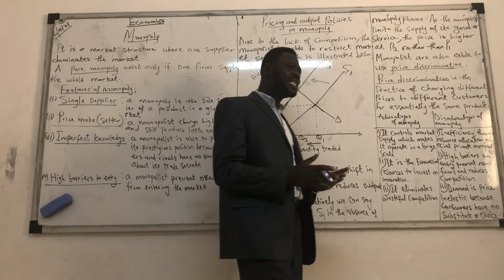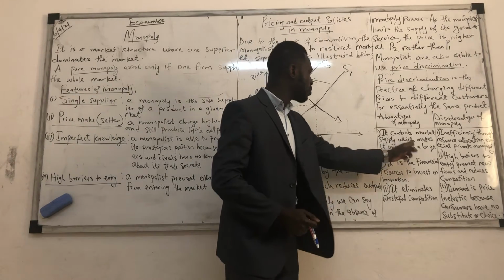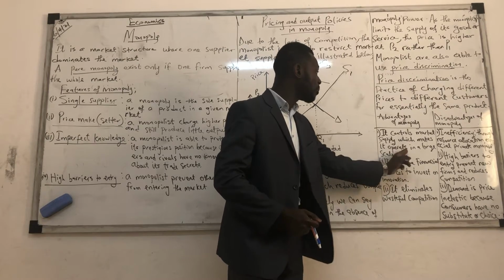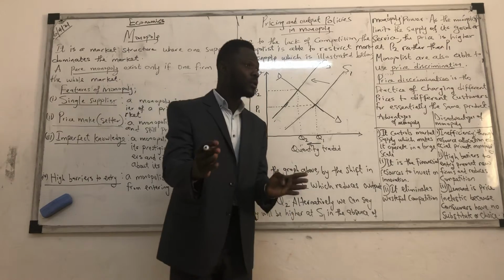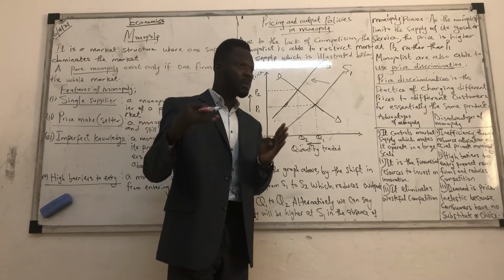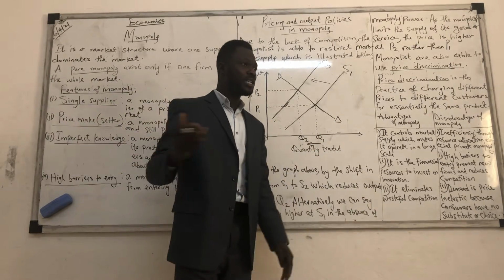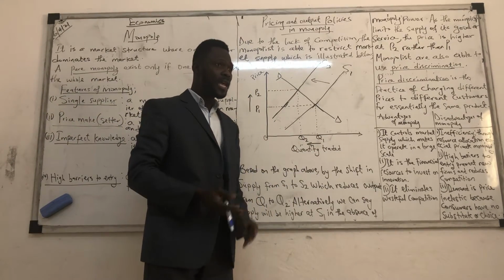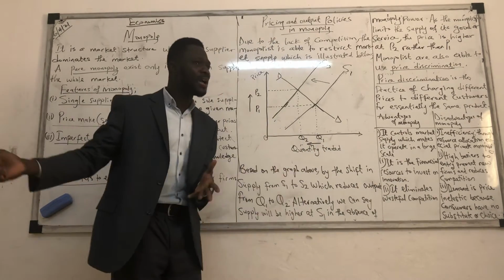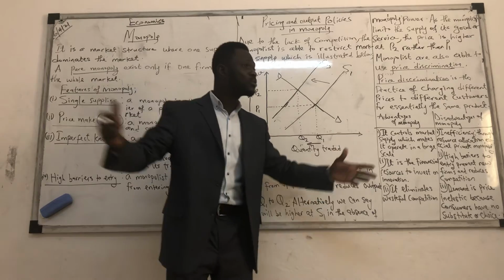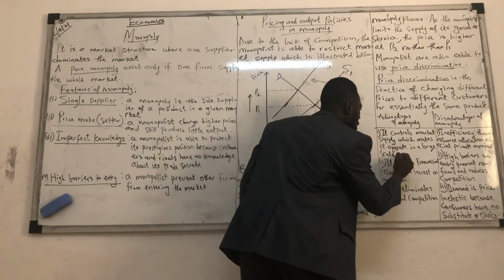Then, what are the advantages you have being a monopolist? Number one, it controls market supply, which makes it operate on a large scale. So what are we seeing here? If you are the only one selling goods or providing a service in a country, it's going to be very big and huge. Yes or no? Do we get it? Because you are the only one supplying goods, the only one rendering a service in a country, that means the business will be bigger. So that means a monopoly will enjoy economies of scale.